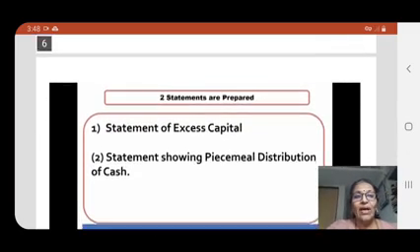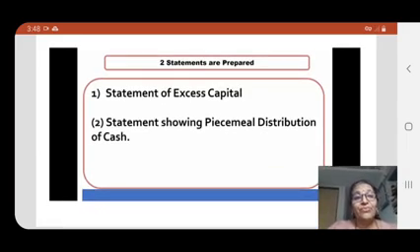So let us look at the statements under the first method, right? Statements have to be prepared. There are two statements that should be prepared. The first one is the statement of excess capital. The second one is the statement showing piecemeal distribution of cash.